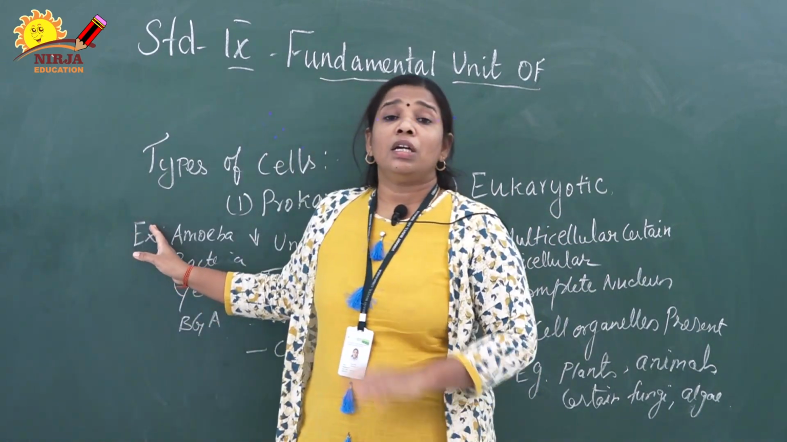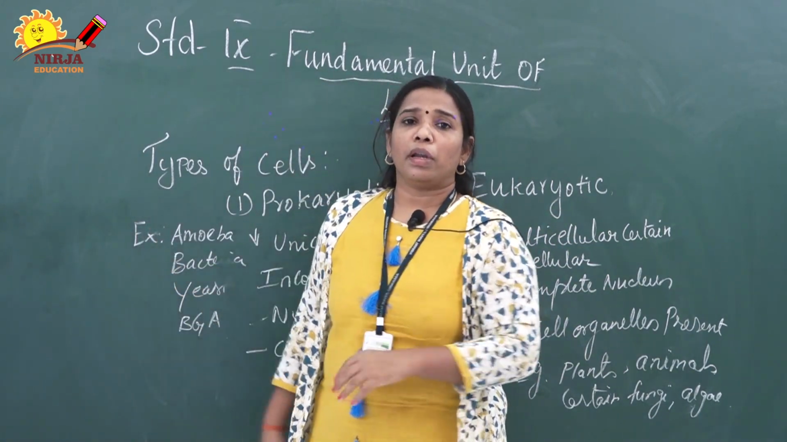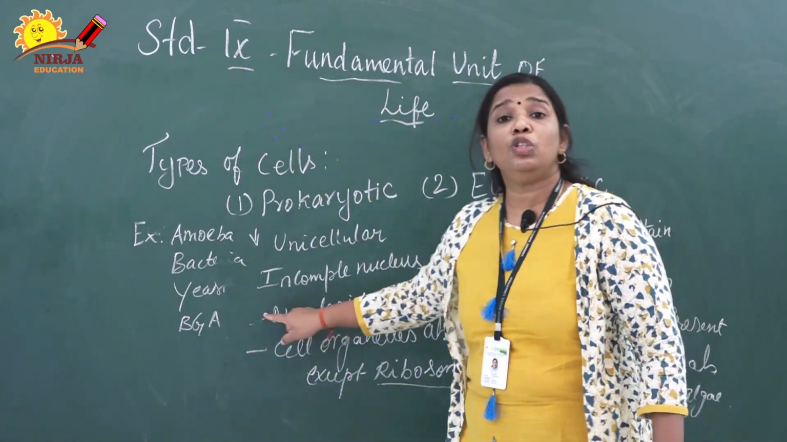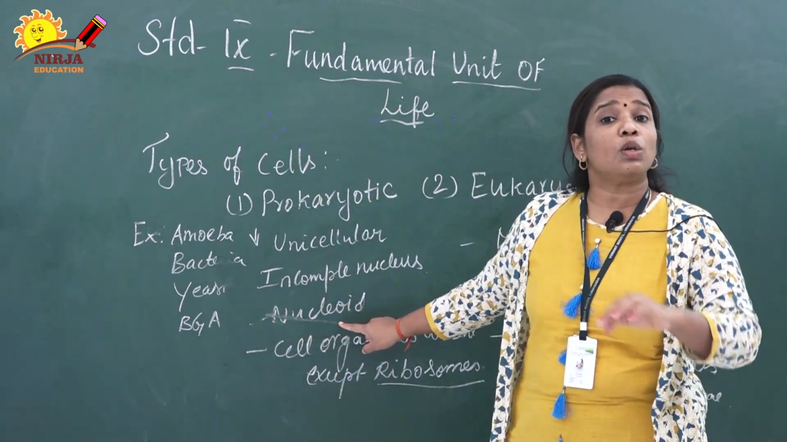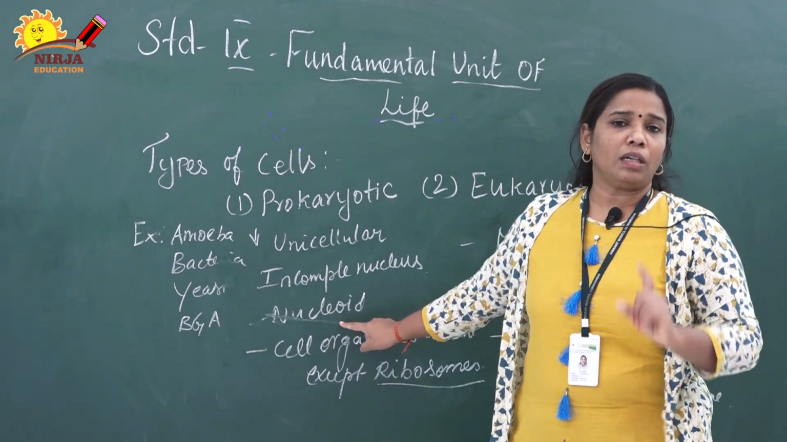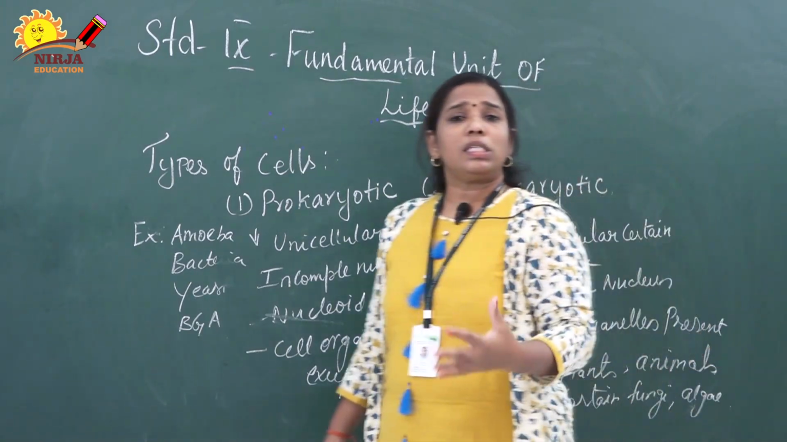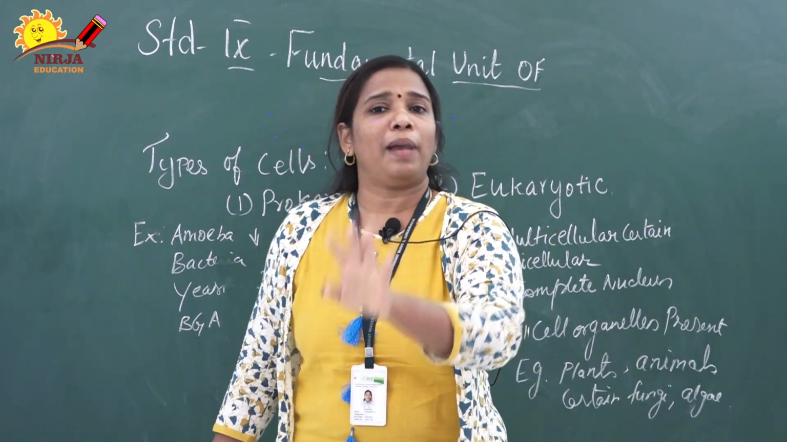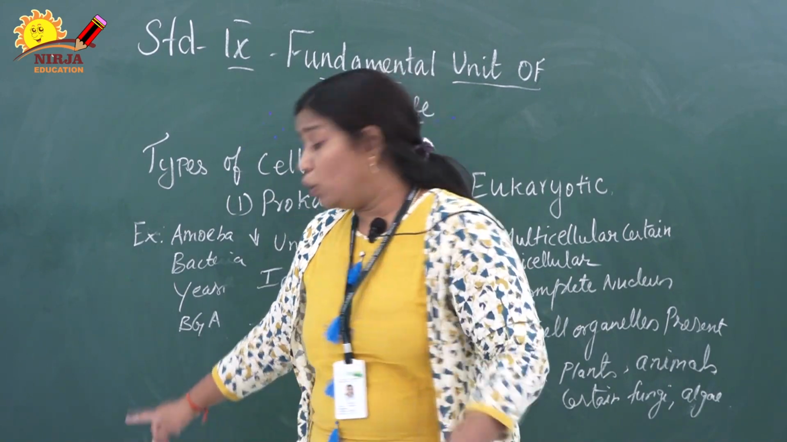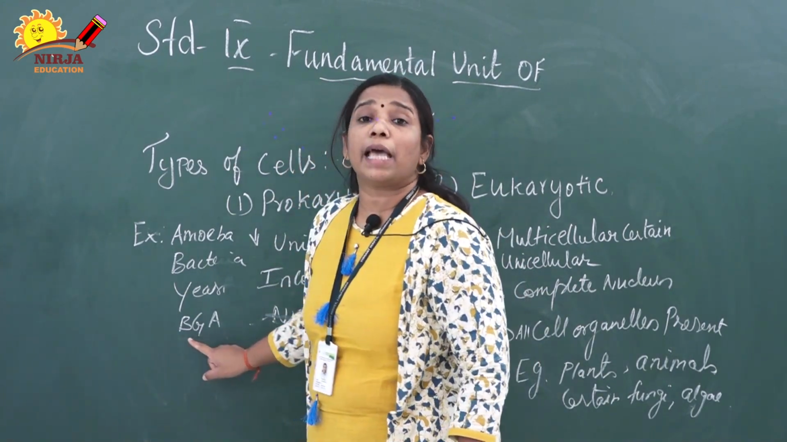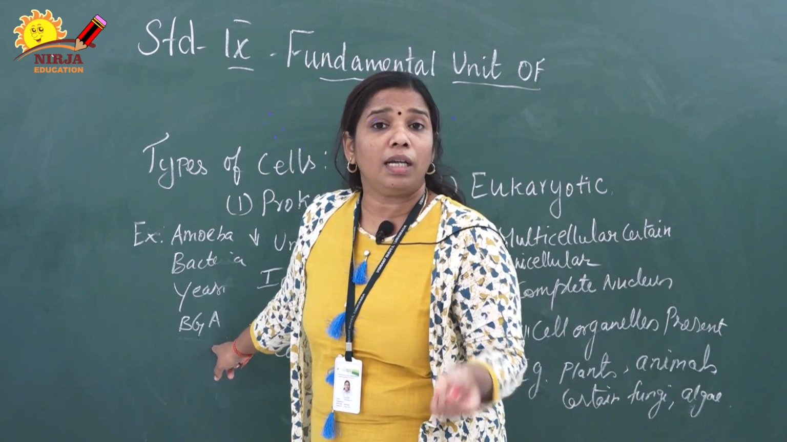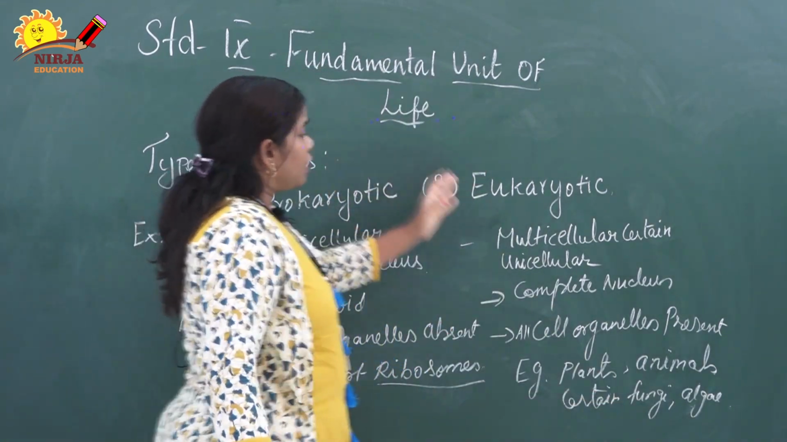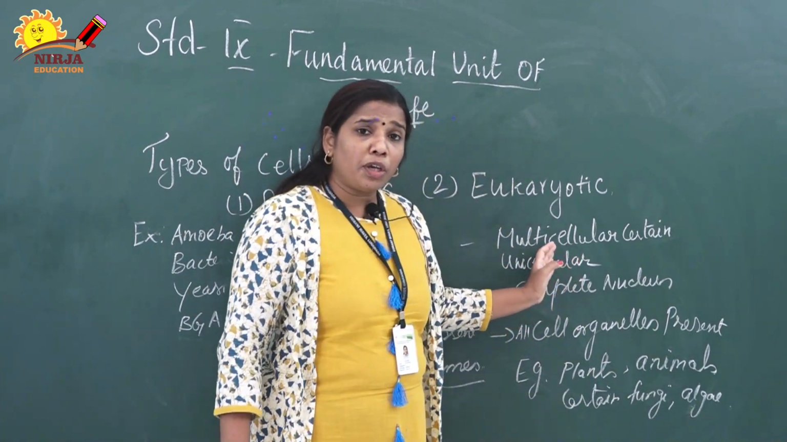In prokaryotes the nucleus does not contain a nuclear membrane. That nucleus is called a nucleoid. Nucleoid means a nucleus without a nuclear membrane. All the cell organelles are absent except ribosome, mesosome and plastid. Plastid is only for blue-green algae, which is also called cyanobacteria. Then in eukaryotes, multicellular and unicellular organisms are both present.